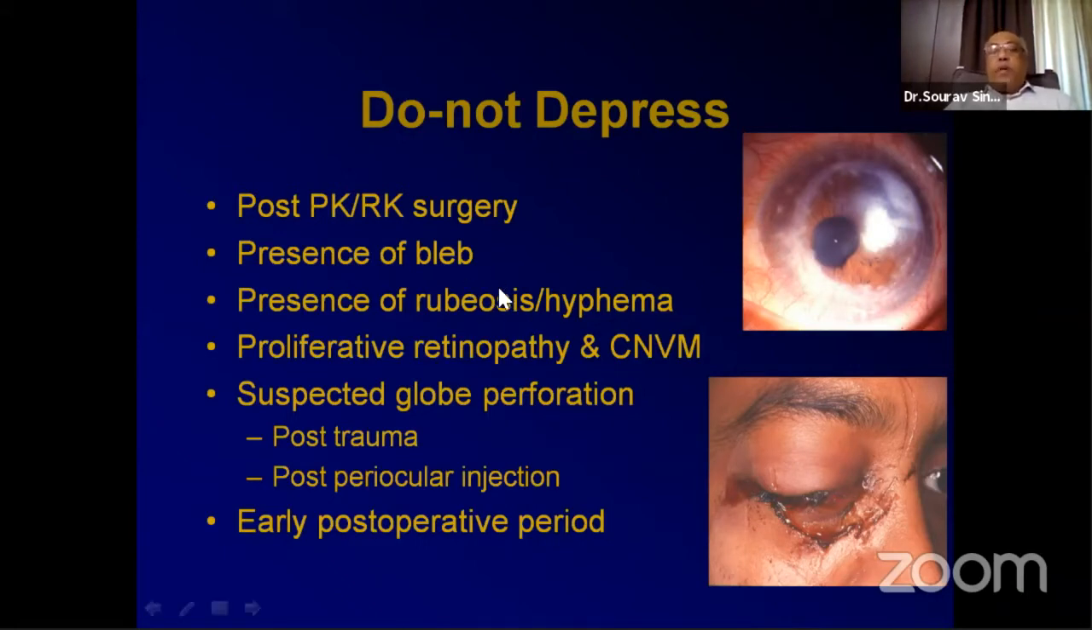Presence of bleb, again, not a great idea to depress these patients. Rubeosis, hyphema, should not be depressed. It will cause further bleeding. CNVM, I remember it's good to see the CNVM on the endoscope, but not good to depress these patients. Even PVR patients, do not depress, it will cause bleeding to occur. Globe rupture patients, anything like this. No, not a good idea at all. And in any early postoperative period of any intraocular surgery, do not depress and see the patients.